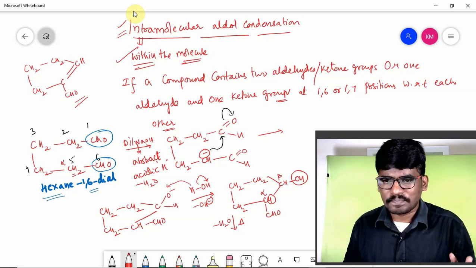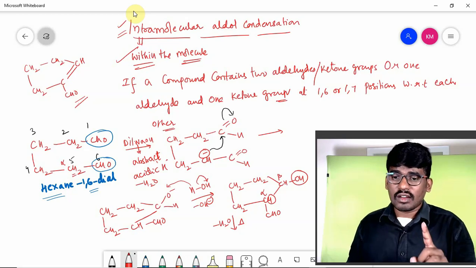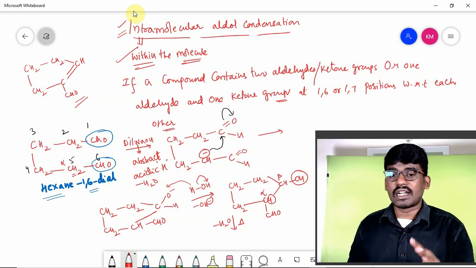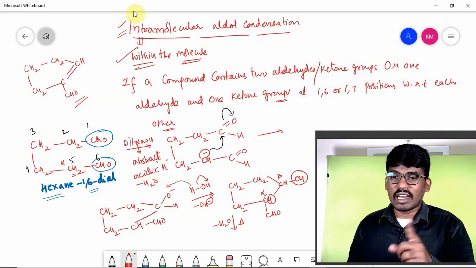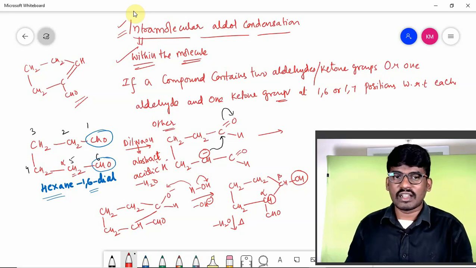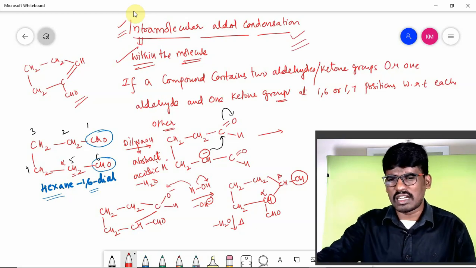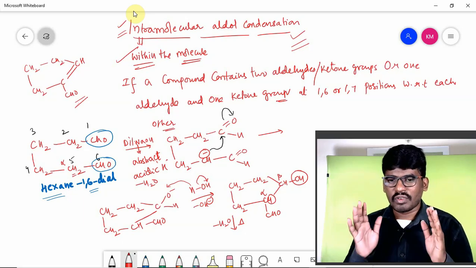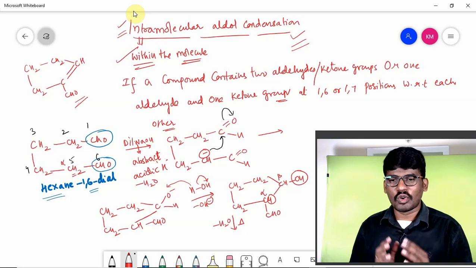Hope you understand that. Is it clear? So in this session we have discussed crossed aldol condensation between two different aldehydes, and an aldehyde and a ketone, as well as two different aldehydes where one has alpha hydrogen and one does not. Condensation between an aromatic aldehyde and an aliphatic aldehyde is called Claisen-Schmidt condensation, and we have also discussed intramolecular aldol condensation. Hope you have enjoyed the session. It's all about aldol condensation. These two sessions are more than enough for aldol condensation for your NEET as well as CET and JEE Mains preparation.